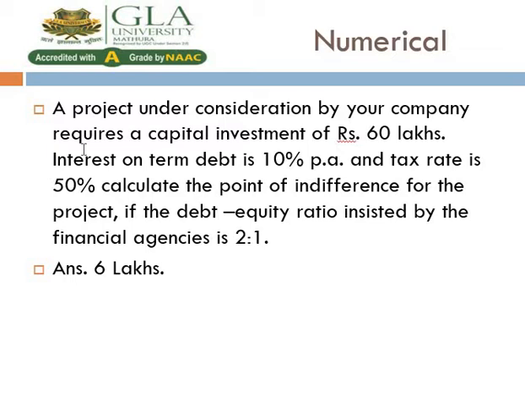When we go to the 2:1 ratio, then 40 lakh rupees is raised by debt and 20 lakh rupees is raised by issuing equity share capital. Because our ratio is 2:1 and our total capital investment is 60 lakh, so the debt proportion is 40 and 20 lakh is the equity proportion.